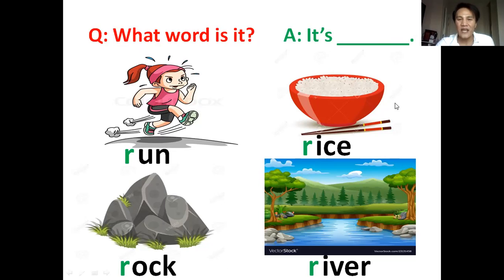Very good. It's rice. Okay, next. What word is it? Very good. It's rock. Okay, and the last one. What word is it? Very good. It's river. Okay, what word is it? It's run. This one, what word is it? It's rice. And next one, what word is it? It's rock. And last one, what word is it?